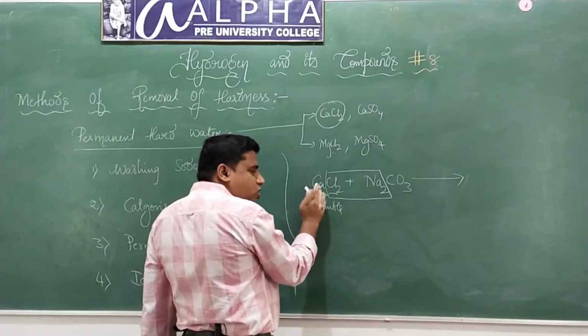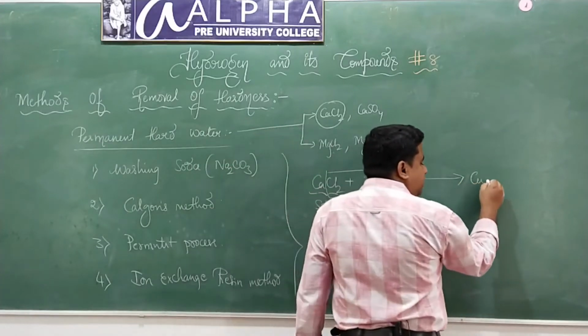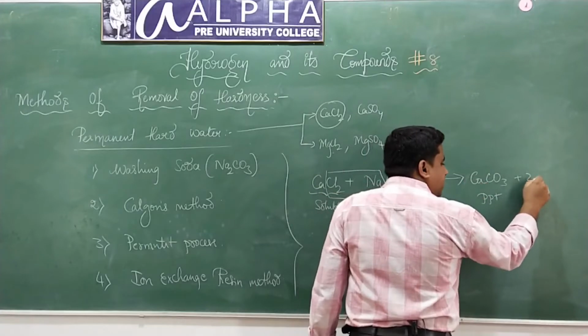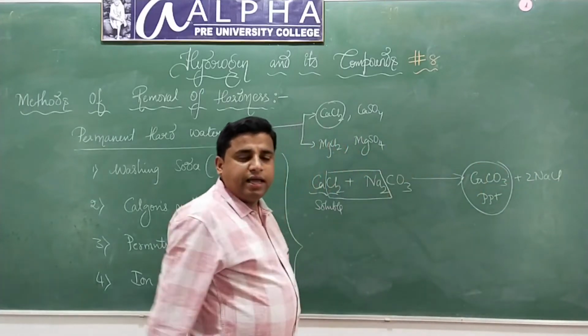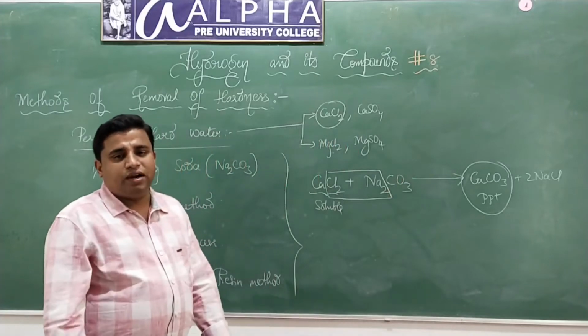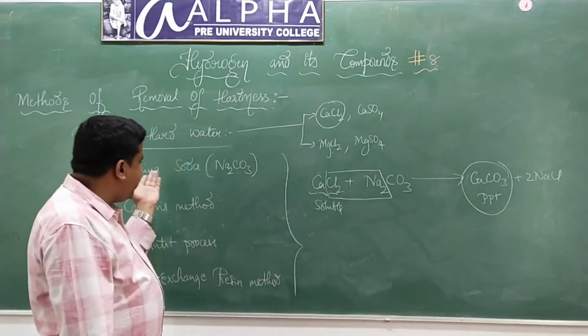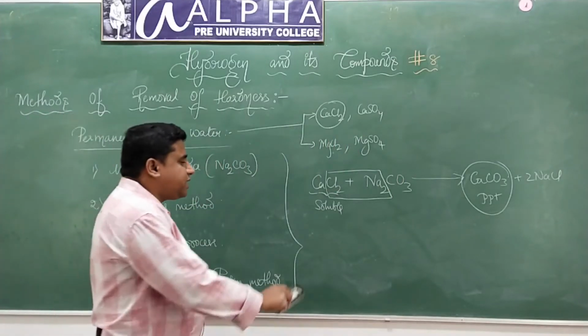Upon treating the soluble salt with sodium carbonate, it is forming an insoluble salt, and this insoluble salt can be removed by simple filtration. That's it. Understood? A very simple method, that is by adding washing soda. Next one is something called Calgon's method.